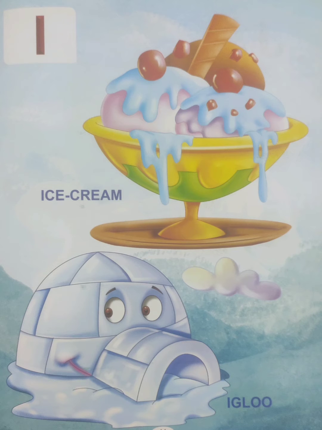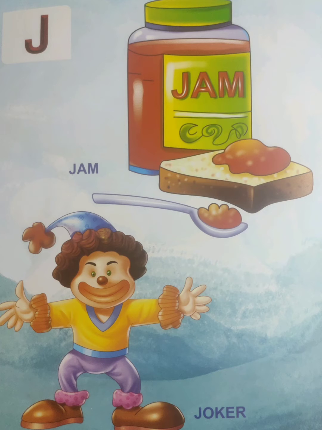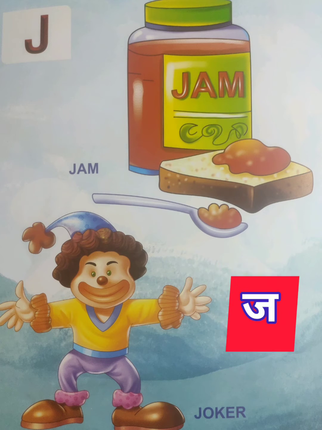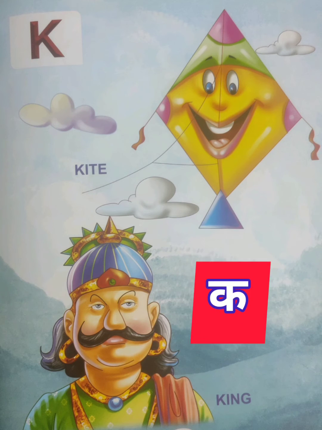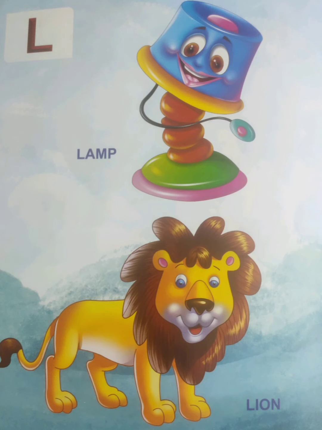I for ice cream, I for igloo, E, E, E. J for jam and J for joker, J, J, J. K for kite and K for king, K, K, K.